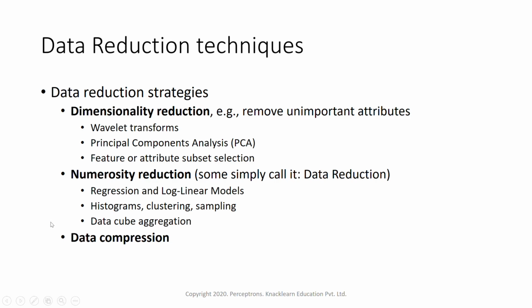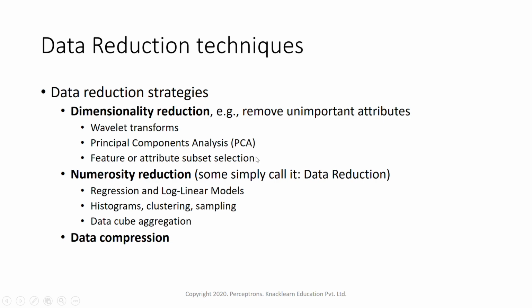Now, there are dimensionality reduction techniques, like wavelet transform techniques, through which we can do dimensionality reduction. Principal component analysis is there. Feature or attribute subset selection technique is there. So these are various techniques through which we can do dimensionality reduction. There are many more techniques, like linear discriminant analysis, generalized discriminant analysis. These are a few of the most known or important ones.